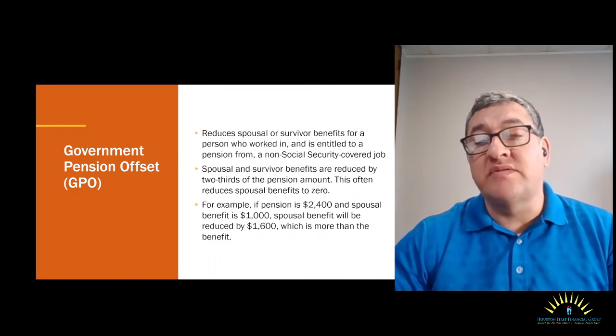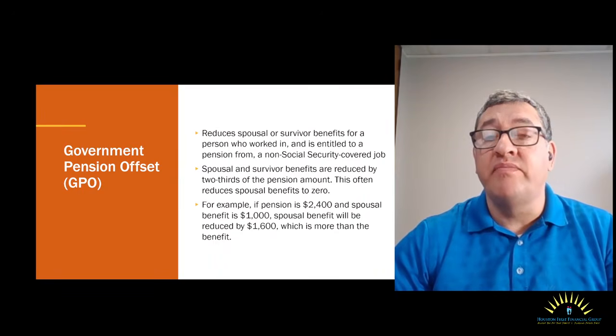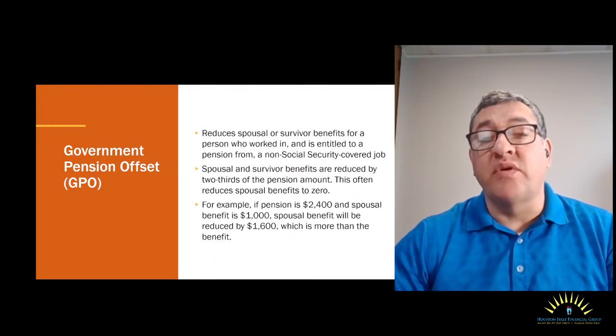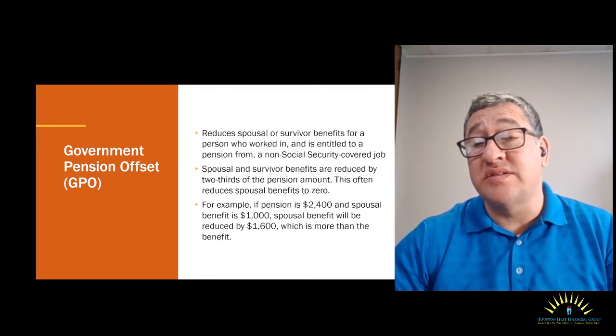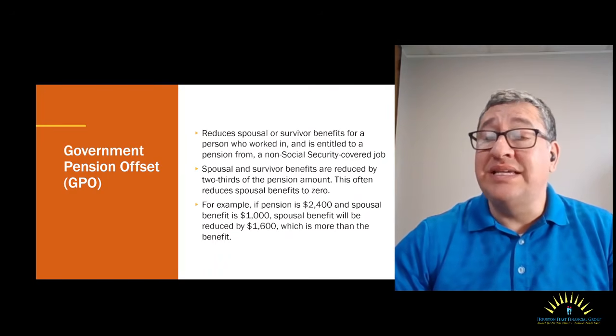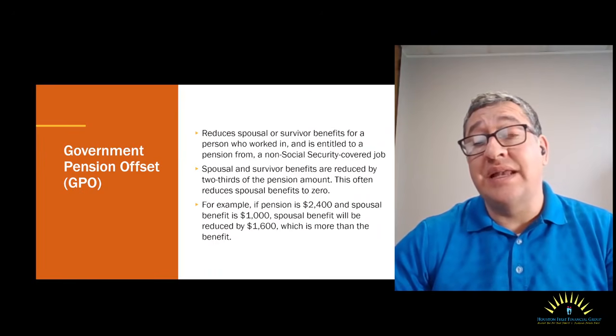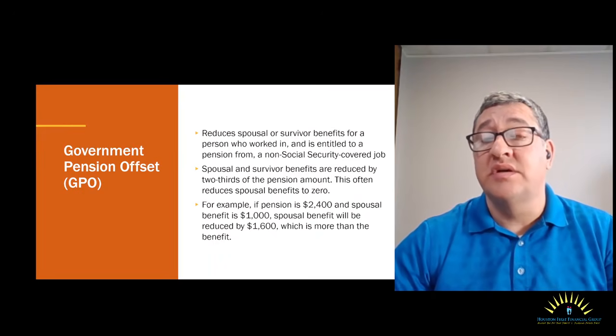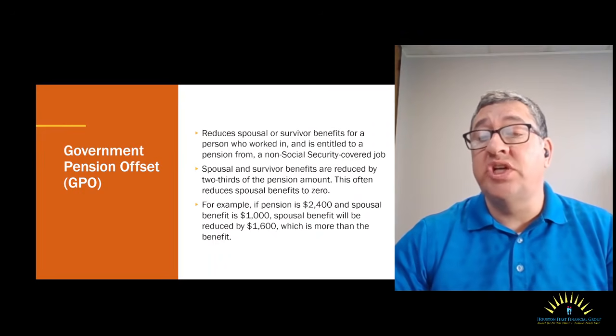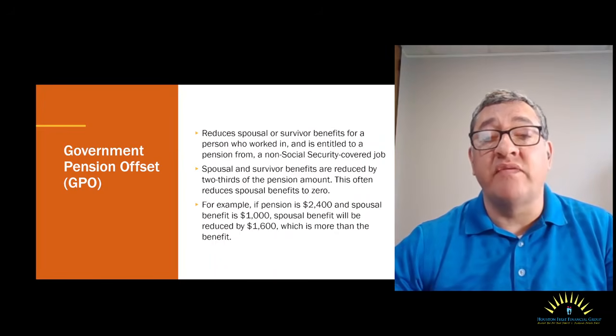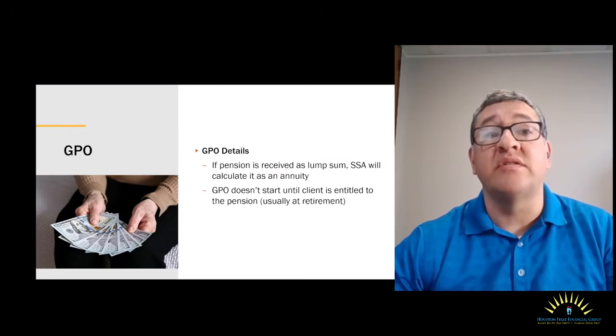Now, keep in mind that a survivor benefit is higher, they equal 100% of the worker's benefits. So if the worker's spouse is receiving $3,000 when he dies and the teacher's pension is $2,400, two-thirds of that is $1,600, which is less than the $3,000. So after the GPO, she would end up with a monthly survivor benefit of $1,400.